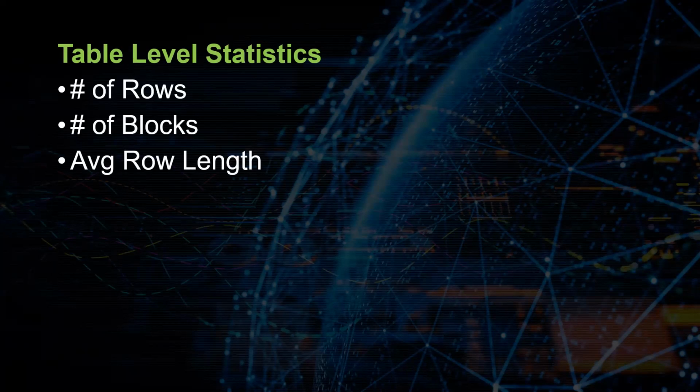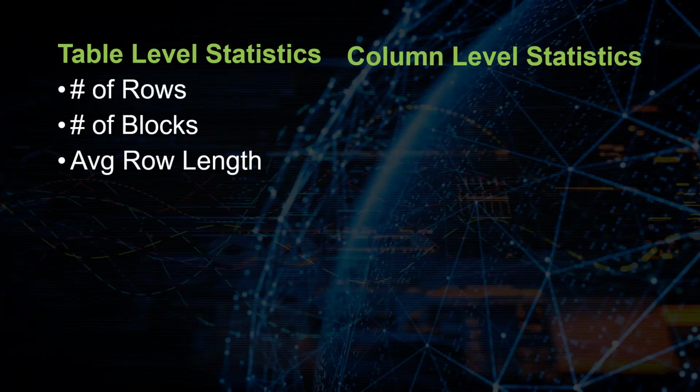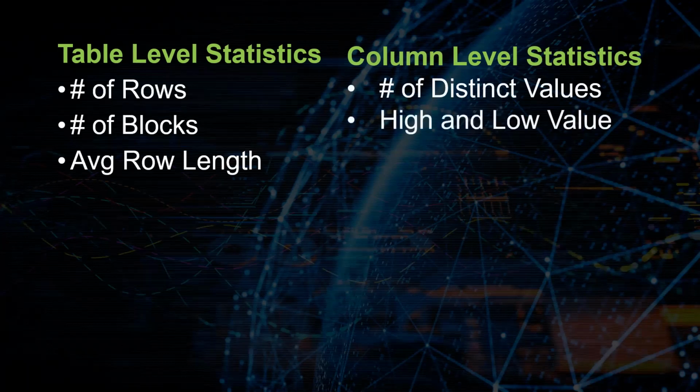And then Oracle's going to record something called column level statistics. These are going to be statistics that occur at the column level. So if you have 15 different columns on your table, Oracle is going to have 15 different sets of data here. And this is going to record things such as the number of distinct values in a column. It's going to record the high value and the low value of a column. It's going to record the number of nulls in a column.